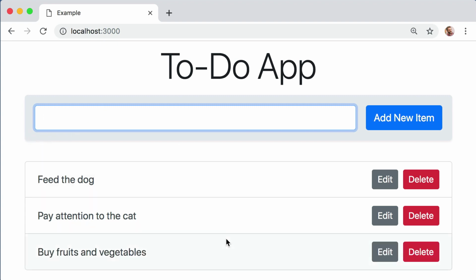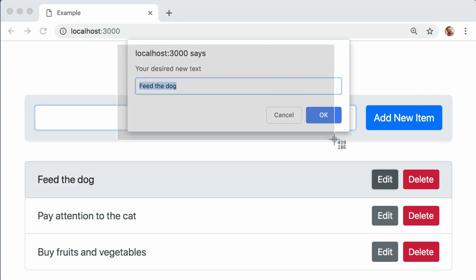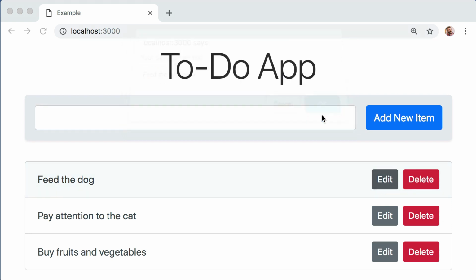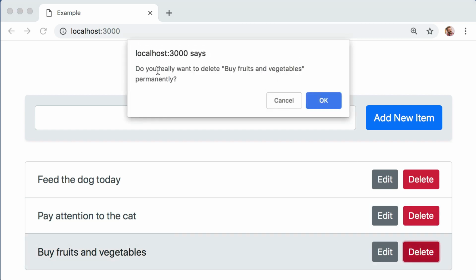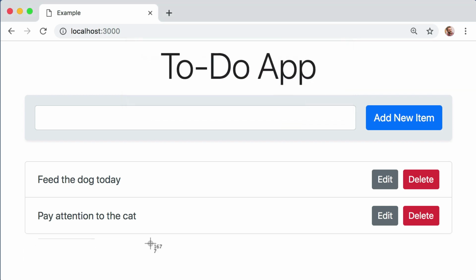Okay, so now I've got this list of items, and each item has two different actions. You can edit it or delete it. So if I click edit on feed the dog, this little pop-up appears, and I can type something new in. I can say feed the dog, maybe add the word today at the end of it, push OK. You can see it gets updated. And then obviously I'm free to delete any of the items I want. So if I want to delete buy fruits and vegetables, just click delete. We see this little pop-up. Do you really want to delete buy fruits and vegetables permanently? Yes, I do, so click OK, and it's gone.